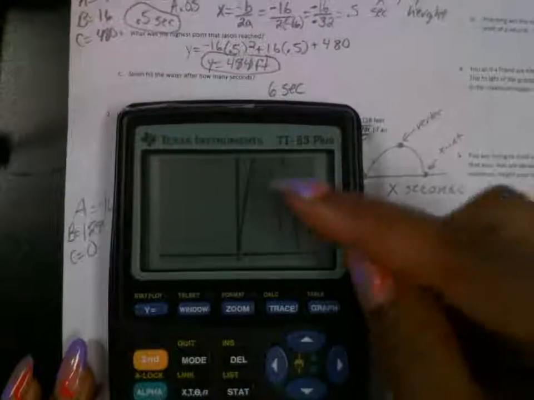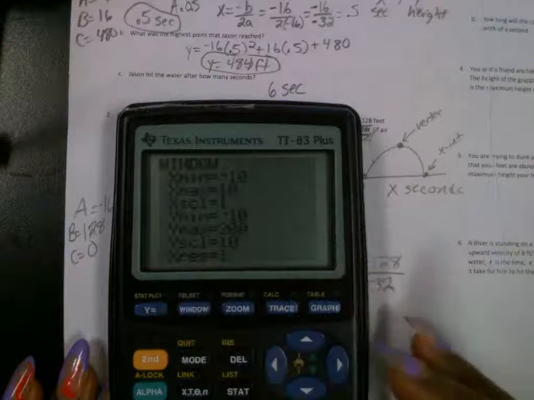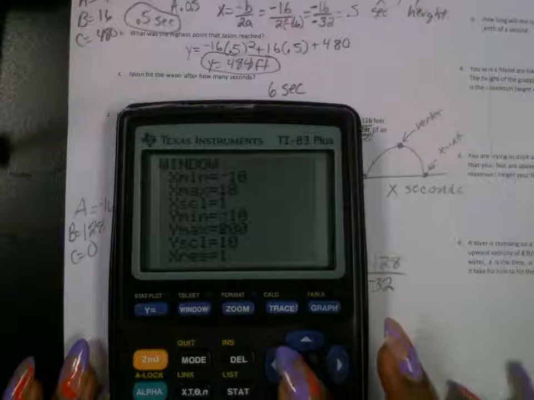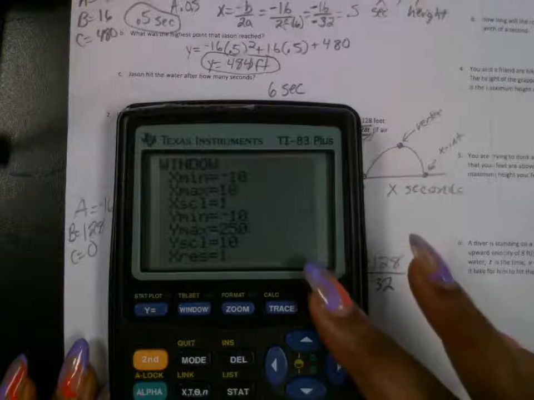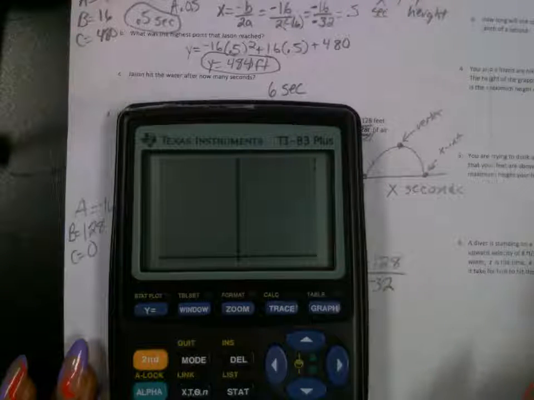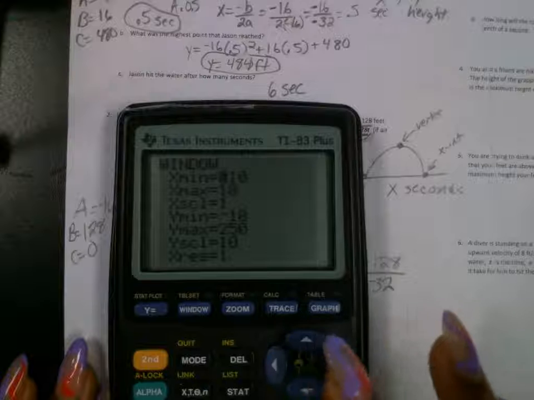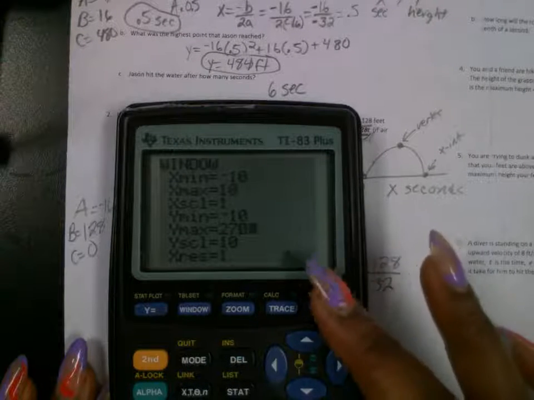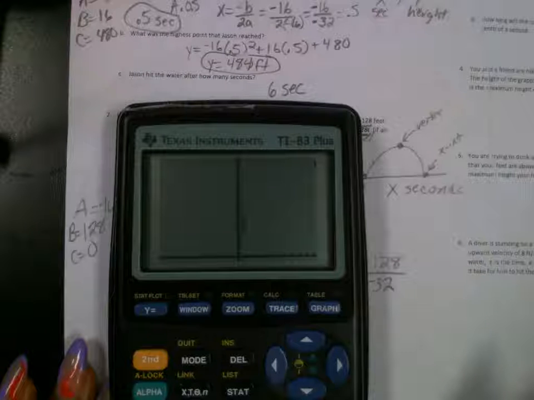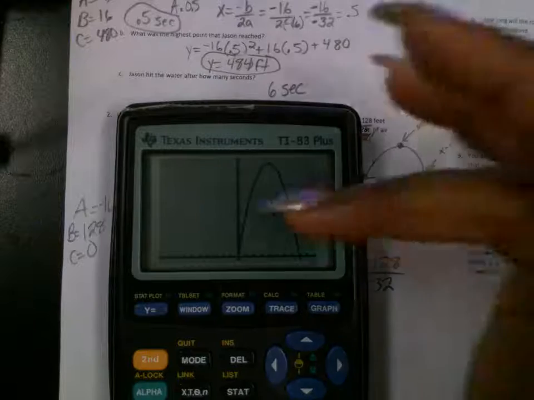All right, so look, we need to go up a little bit more. So what do you want to go up to now, in window? 250. Let's do 250. Let's graph again. Okay, so we need to go up a little bit more. What do you want to go up to now? 270. Somebody said that first. So we try 270. Okay, we good? All right, so now we have the graph.